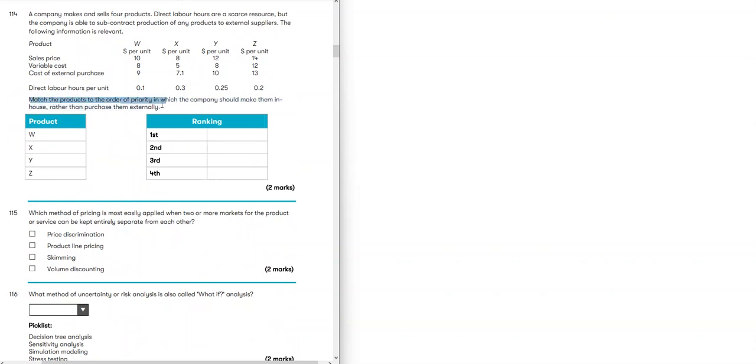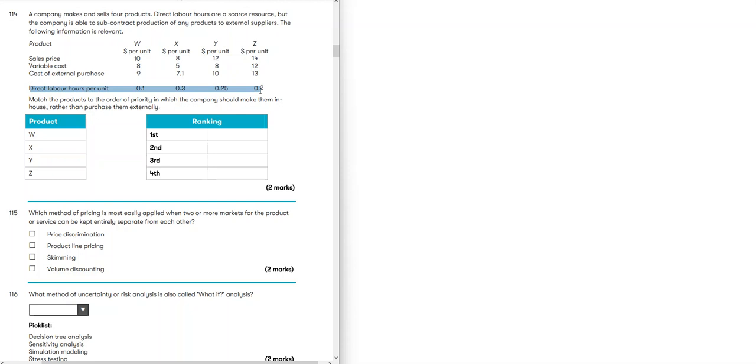Match the products to the order of priority in which the company should make them in-house rather than purchase them externally. A company makes and sells 4 products. Direct labor hours are a scarce resource, but the company is able to subcontract production of any products to external suppliers. The following information is relevant. We have the sales price, variable cost, cost of external supplier, and direct labor hours per unit.